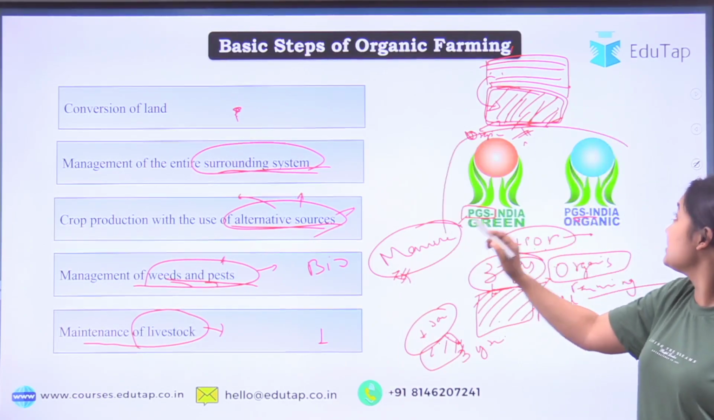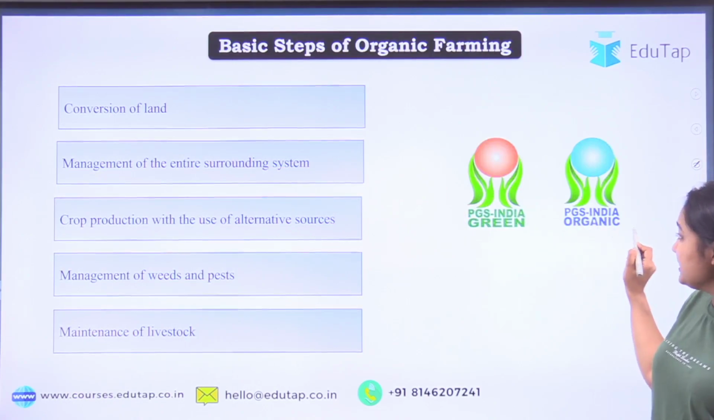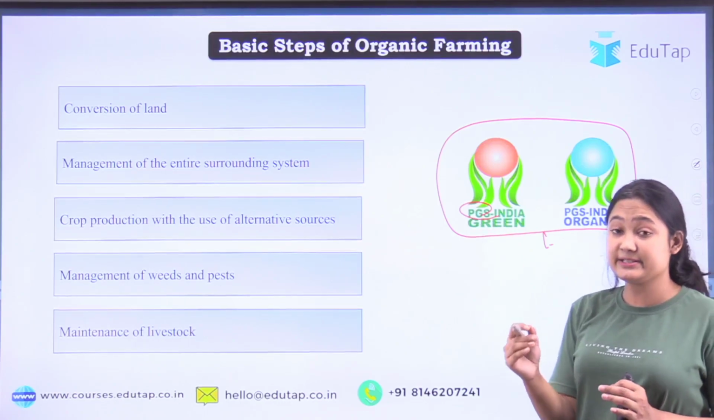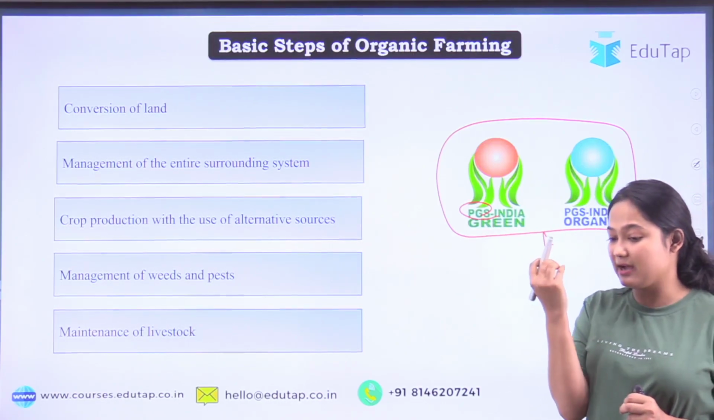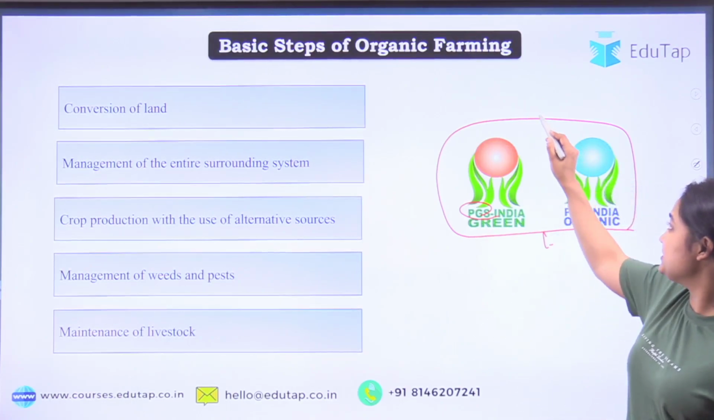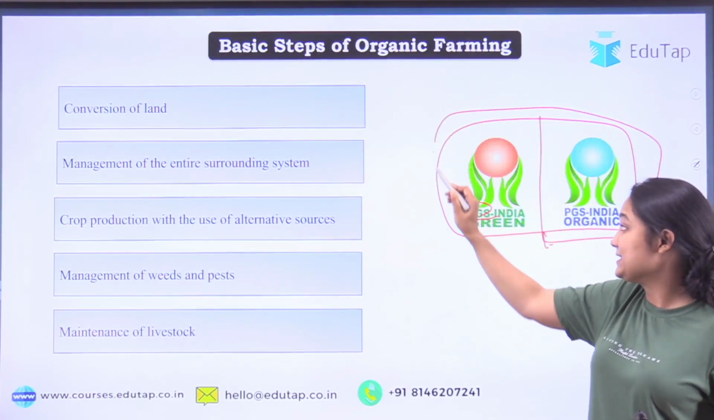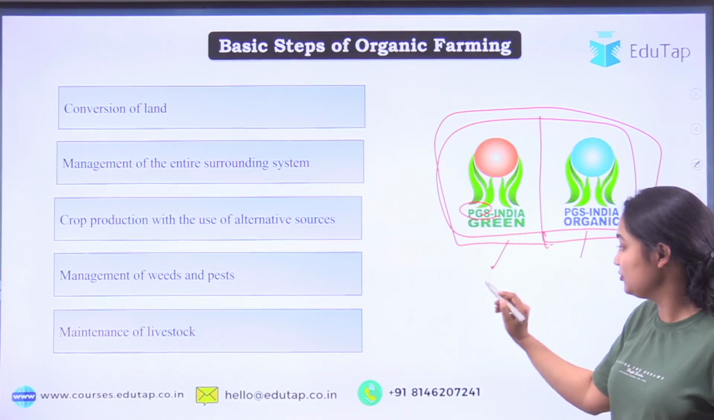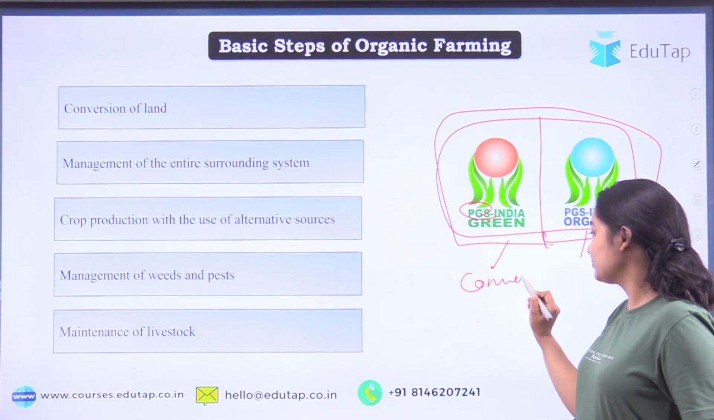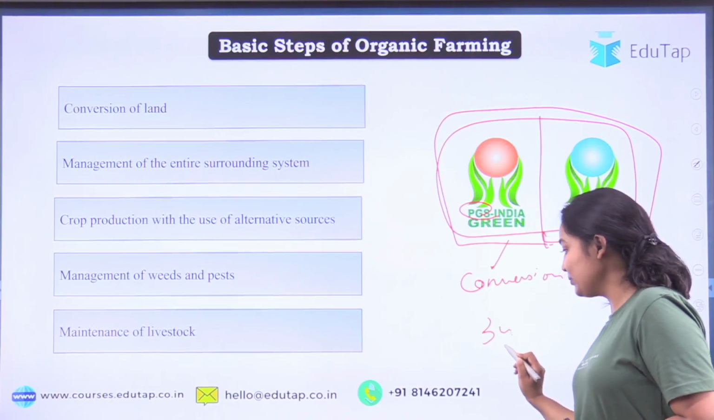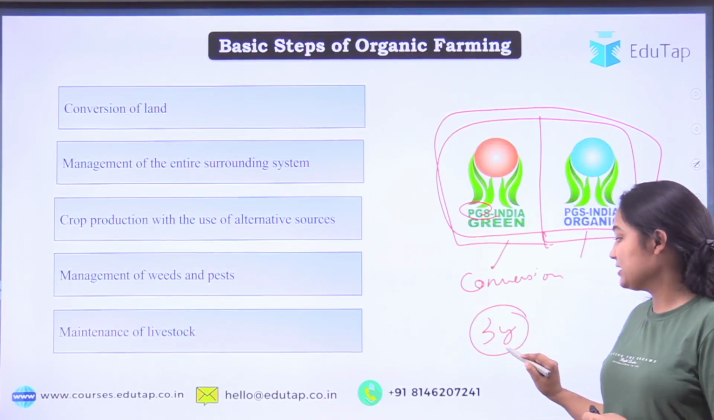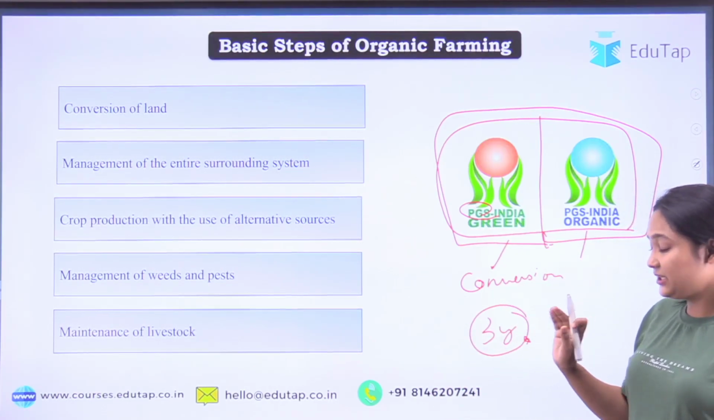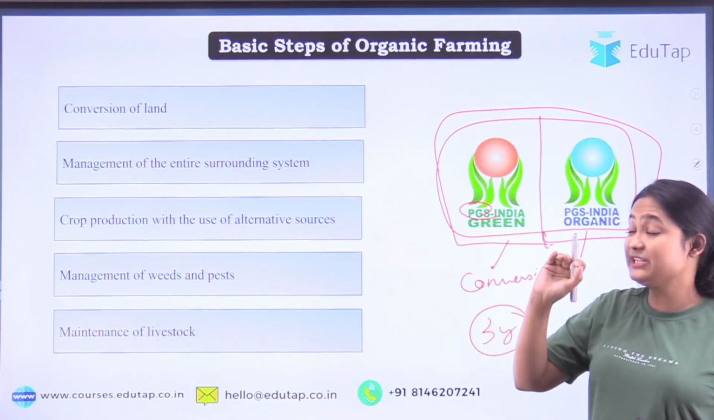Now talking about these two signs. What are these two signs? These two signs are issued by PGS, the Participatory Guarantee System, that comes under the Ministry of Agriculture and Farmer Welfare. These two certificates will ensure that yes, this product is organic. Whenever the green sign is used, that means your land is under conversion. We have talked about 3 years. That means you are at some stage of the 3 years, that might be 1 year, 2 years, or 2.5 years, anything, but 3 years haven't been completed. That is what the PGS India green sign means.